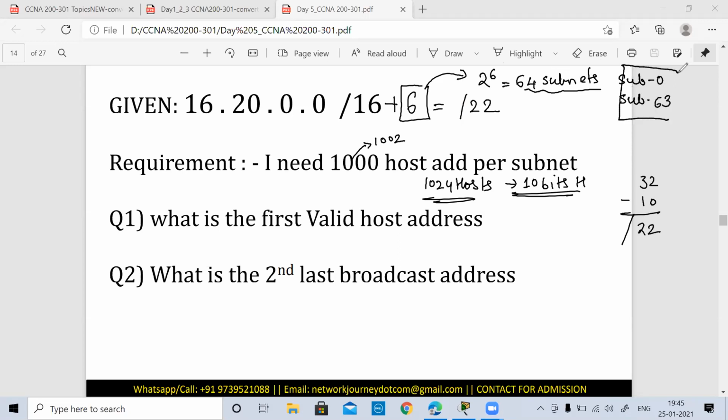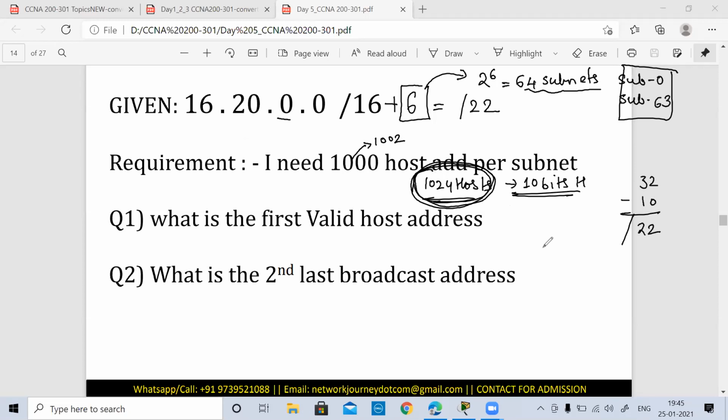Okay. Now you can start with the addressing. So now you're dealing with which octet? You're dealing with the third and the fourth octet. In the previous two examples, it was the last octet we were dealing with. Now we have 64 subnets, and each subnet should have 1024 hosts. So you have to think how you will give 1024.